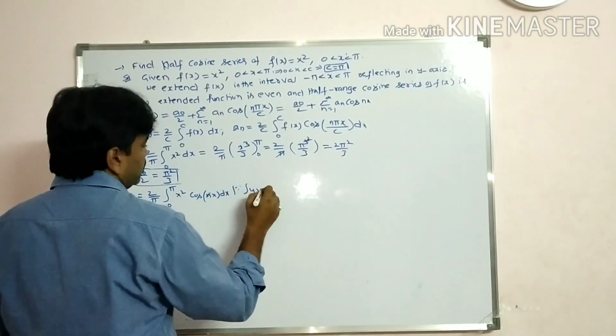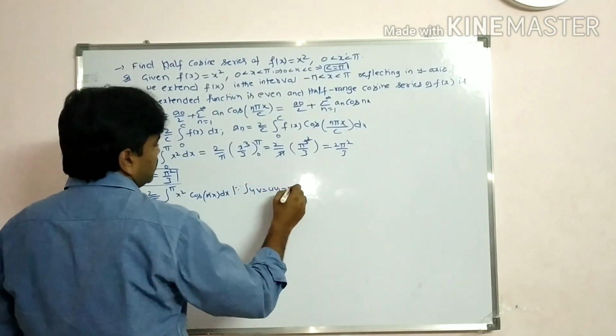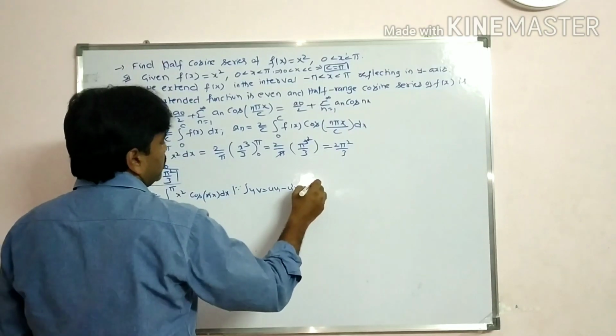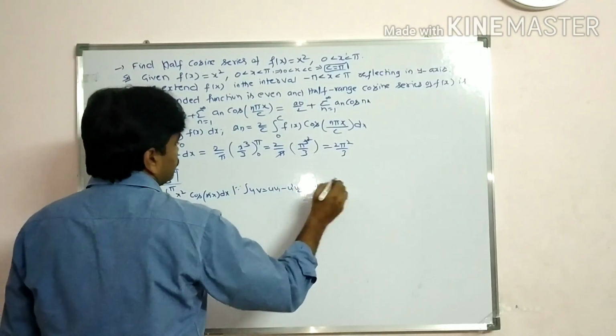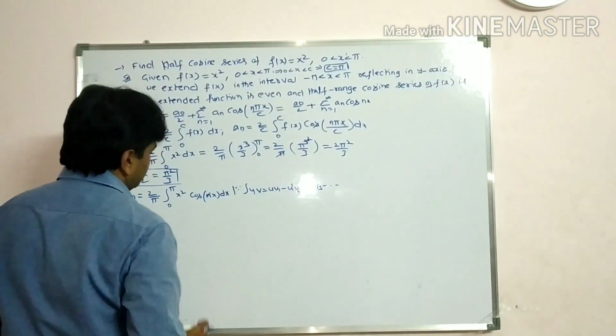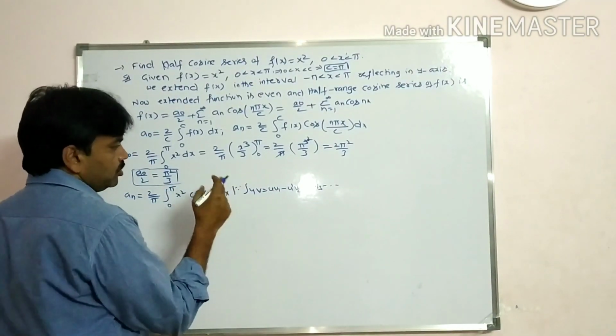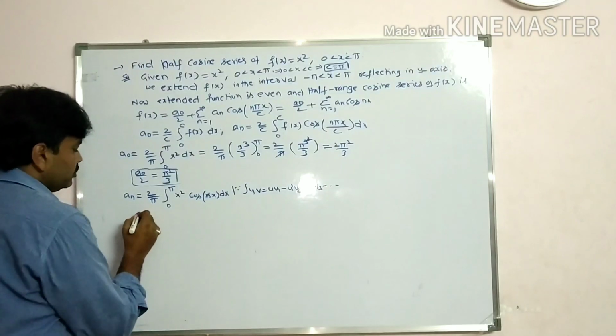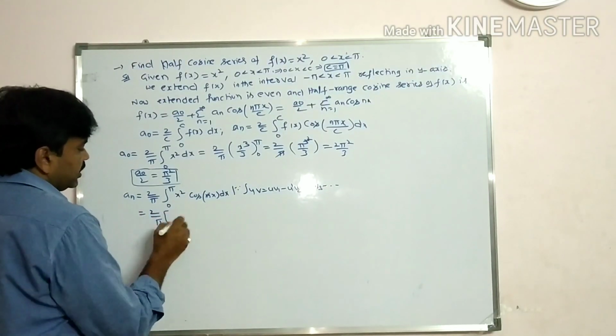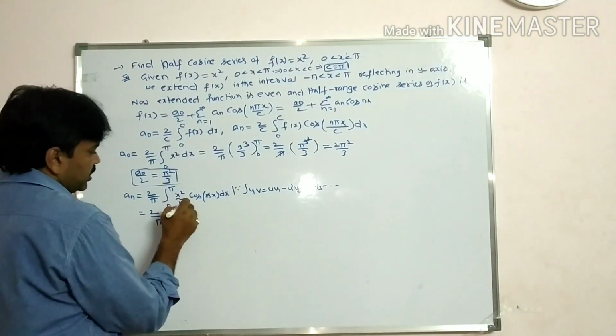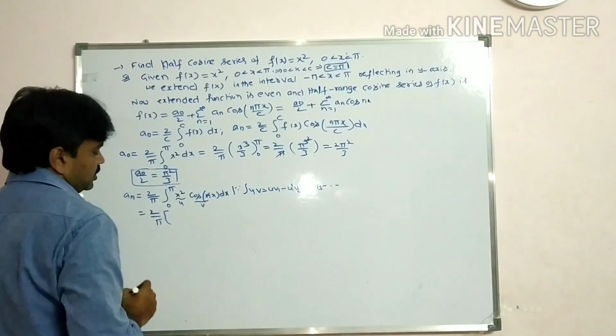What is the formula? Integral of uv is equal to u v1 minus u dash v2 plus u double dash v3 minus, and so on. We write up to u double dash, students, because we have x square. If you have x cube, you write u triple dash. So that is equal to 2 by pi bracket. What is u here? u is x square and v is cos nx.